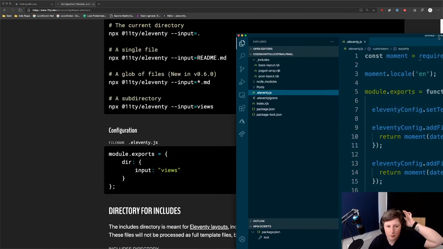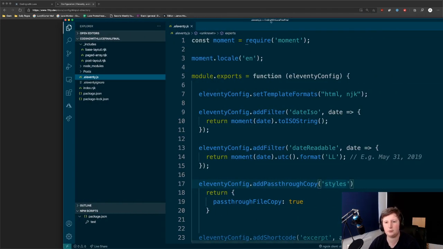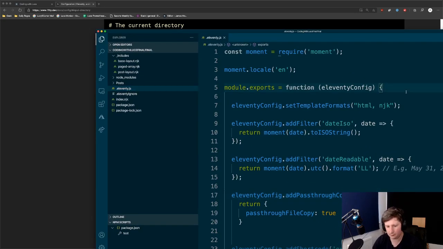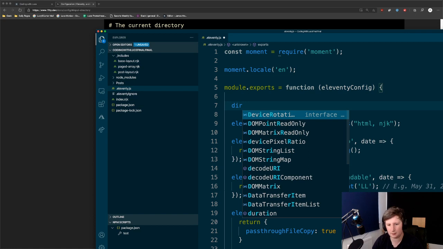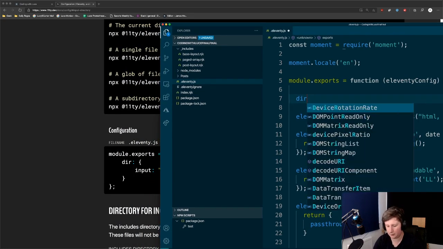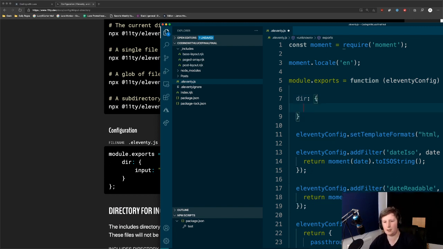Okay, so we want to set up a directory. We've got module.exports already, so we can probably just do it in here and say directory. It's going to be an object. So this is just in JavaScript, curly brackets are an object, and then it has properties.